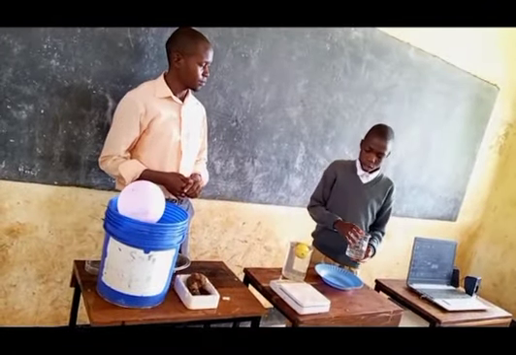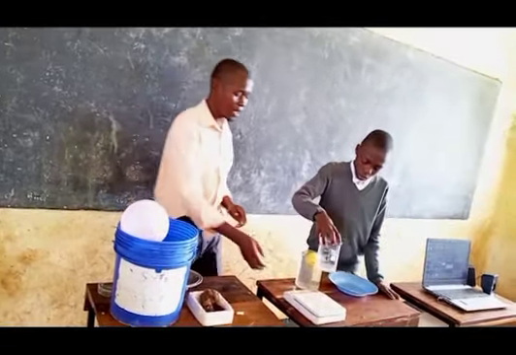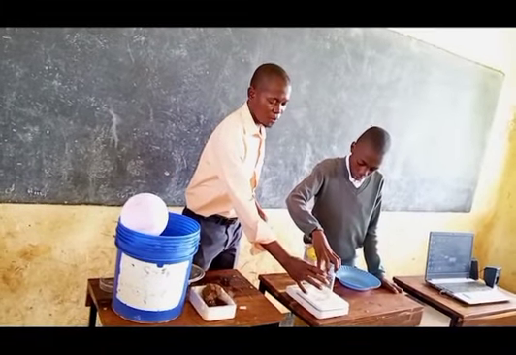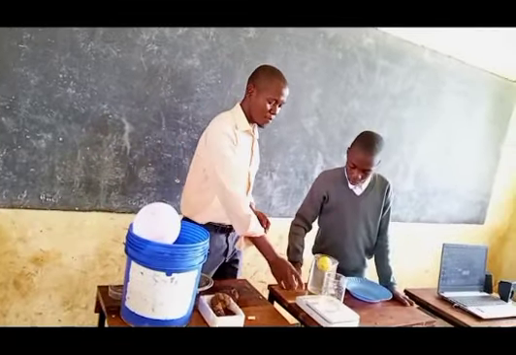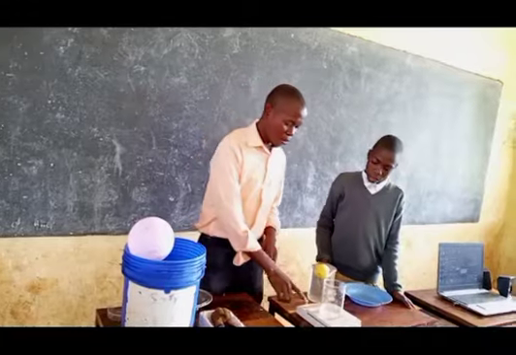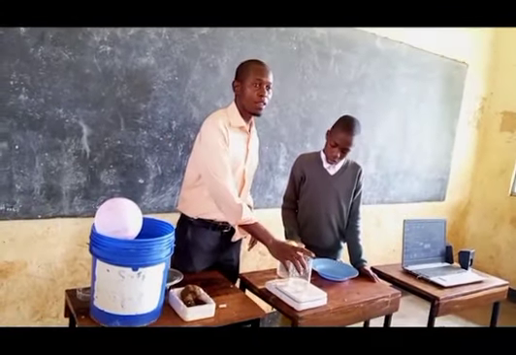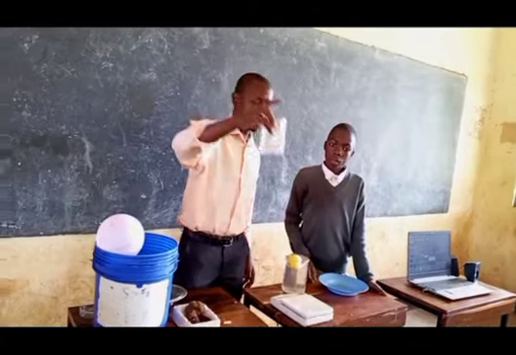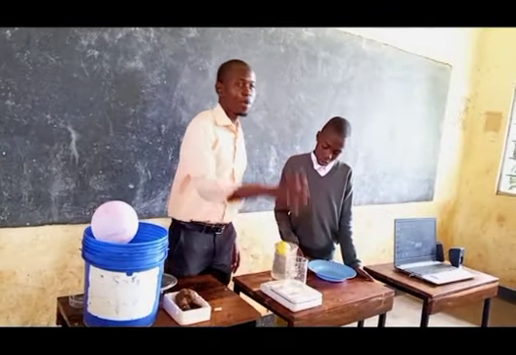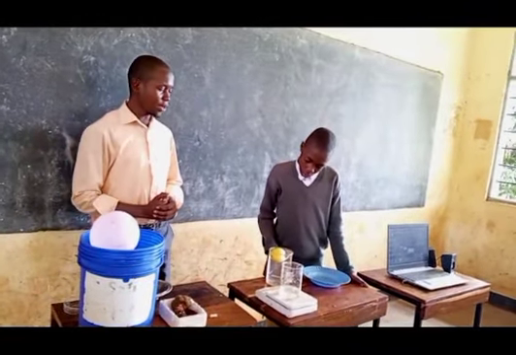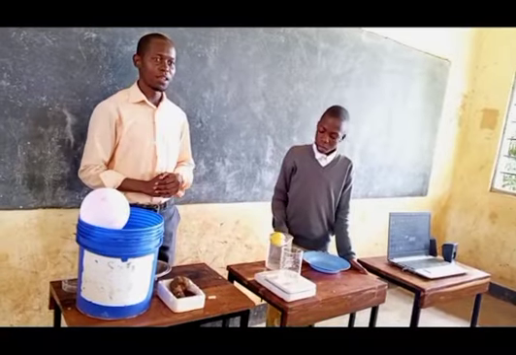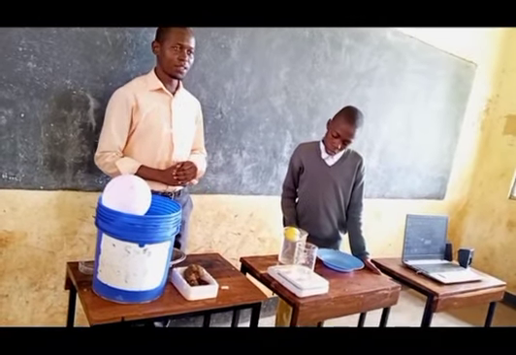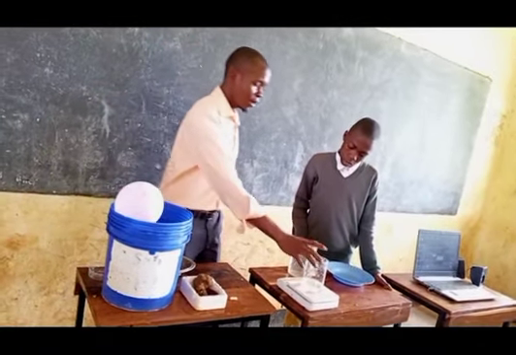I will measure this water, its weight, on the beam balance. So we are going now to see the weight of this water displaced. After measuring it, you will notice its value.